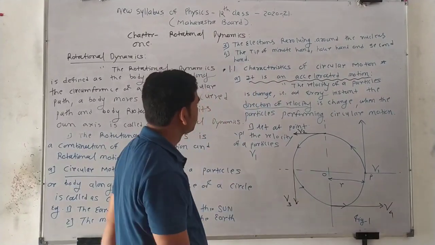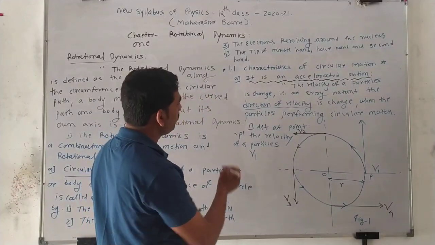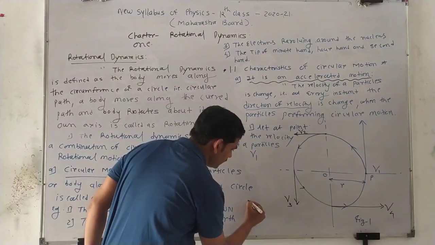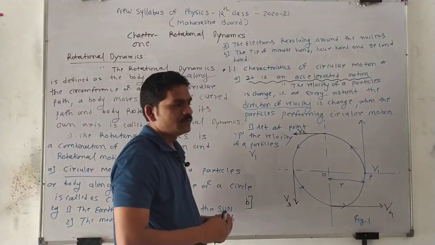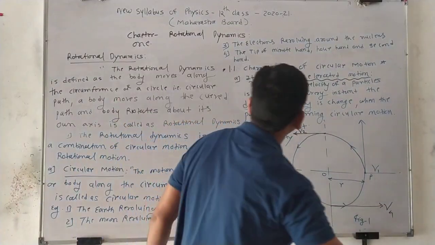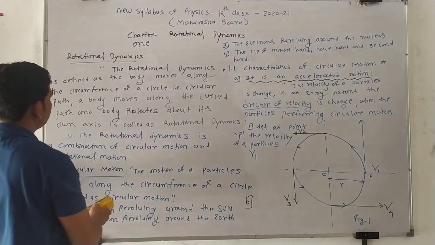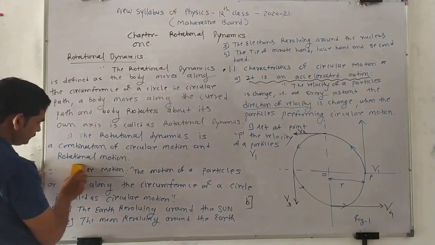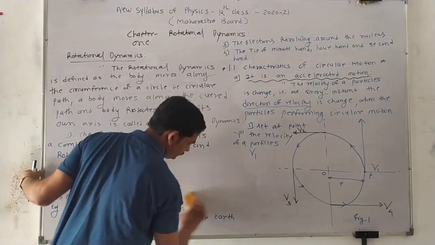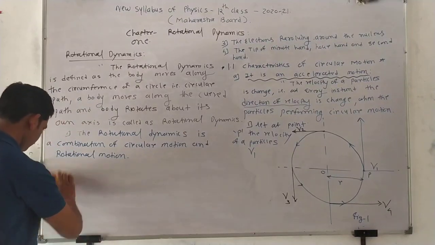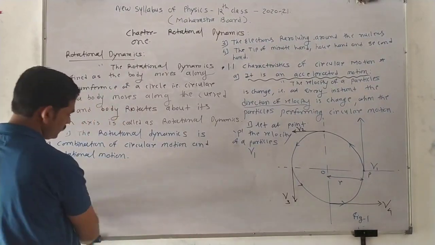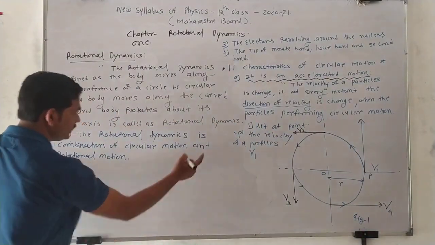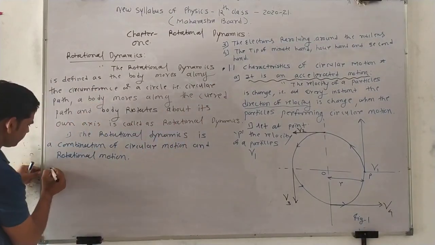Got my points? Yes. Now students, the second point. I write down here, another characteristic, the B point. So what is the second characteristic of a circular motion? Write down here, this is A and this is B.